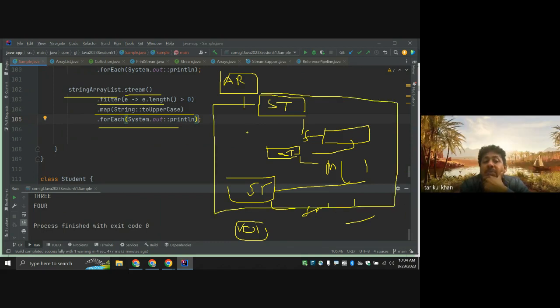But instead of forEach, if you put toList, then the pipeline continues.